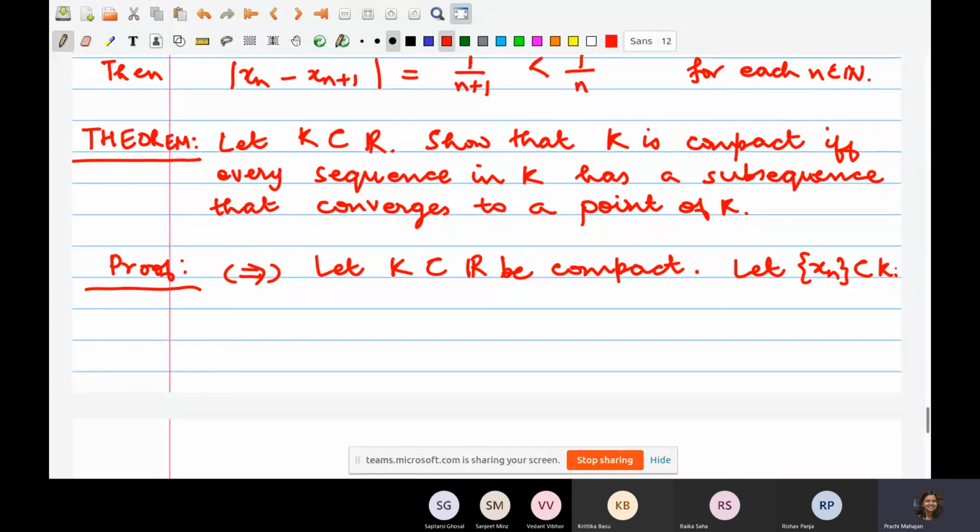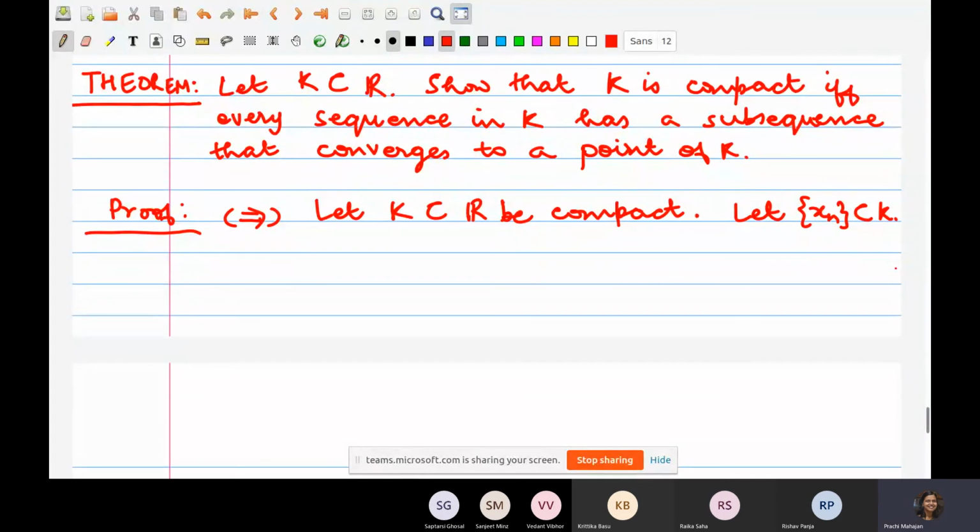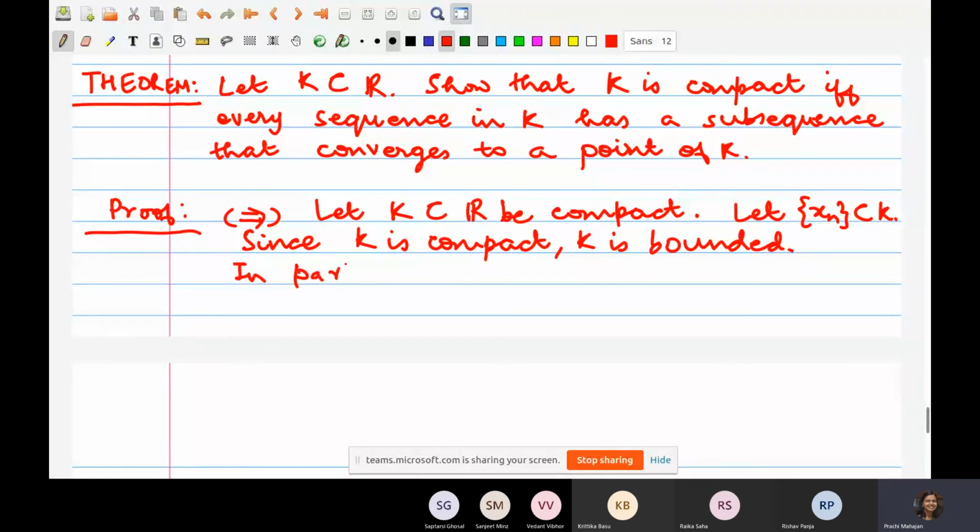Some more work here, but I will still write down whatever you are saying. Let me just finish that for the benefit of everybody. Since K is compact, it is bounded. So in particular, this implies that the sequence Xn is bounded. So you appeal to the Bolzano-Weierstrass theorem.